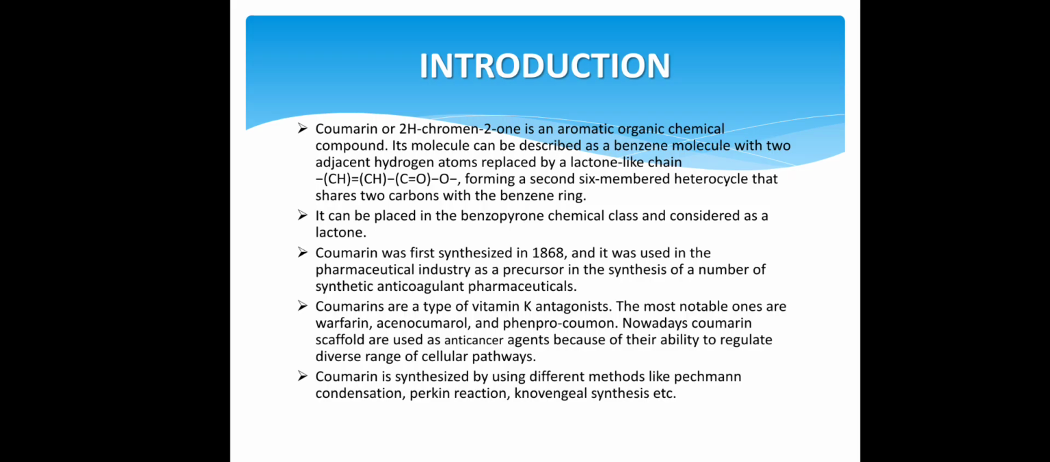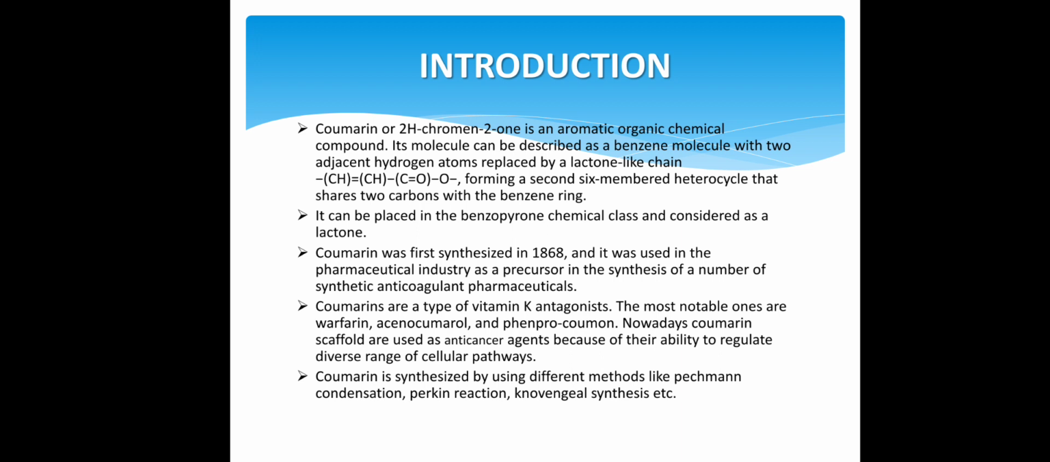Now let's begin with the introduction part. What is coumarin? Coumarin is also known as 2H-chromen-2-one. It is an aromatic organic chemical compound. Its molecule can be described as a benzene molecule with two adjacent hydrogen atoms replaced by a lactone-like chain, forming a second six-membered heterocycle that shares two carbons with the benzene ring. It can be placed in the benzopyrone chemical class and considered as a lactone. Coumarin is a fusion of benzene and pyrone ring, hence it comes under the benzopyrone chemical class.